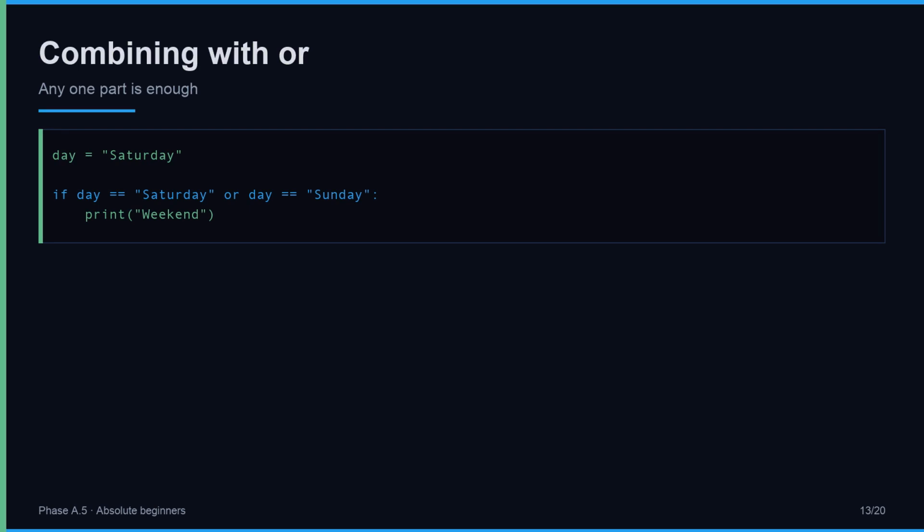Other times, you want any one of several things to be true. That is where or comes in. Day equals Saturday. The condition, day equals Saturday, or, day equals Sunday. Only one needs to be true. Day is Saturday, true. The other side does not even matter, or already has its true. Weekend prints. Or is more forgiving than and. One true is enough. Use or when any of the options should trigger the action.